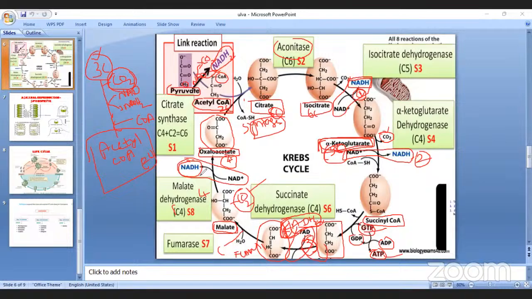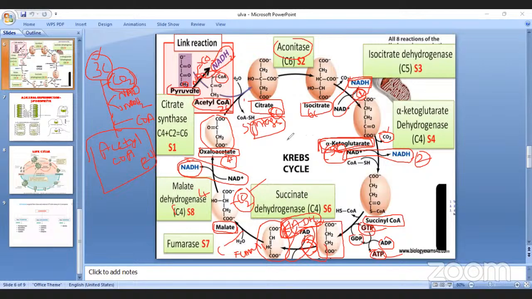But how many times is this Krebs cycle repeated? How many pyruvates are formed after glycolysis? Two. That's why the Krebs cycle also turns two times.